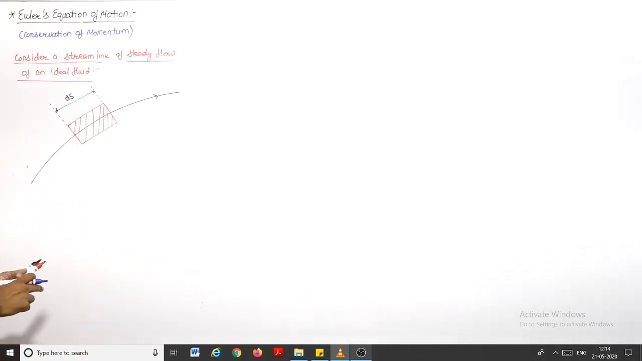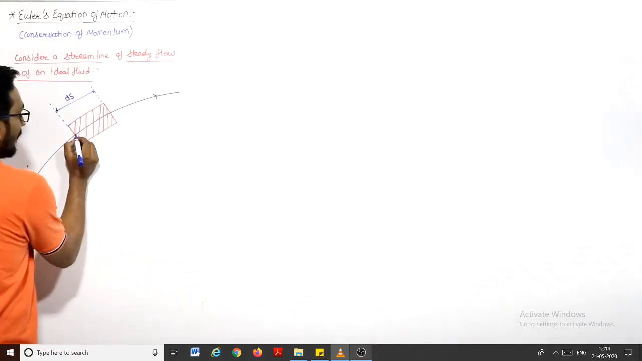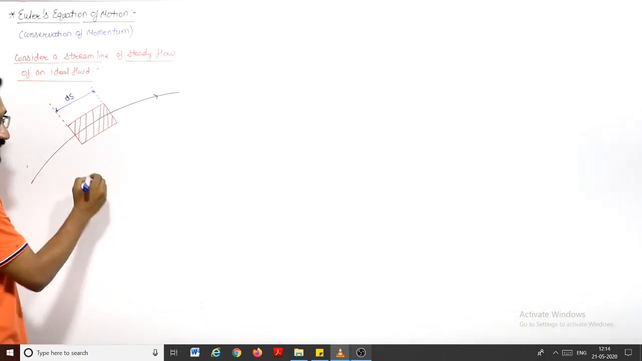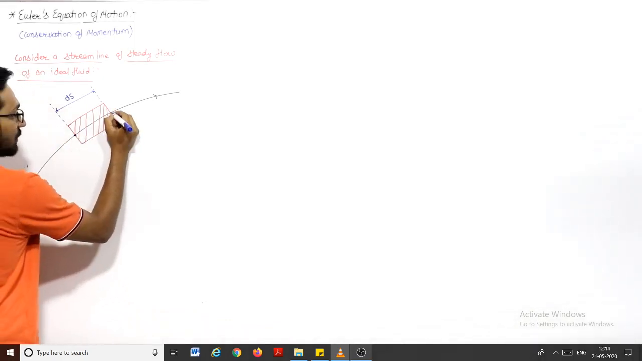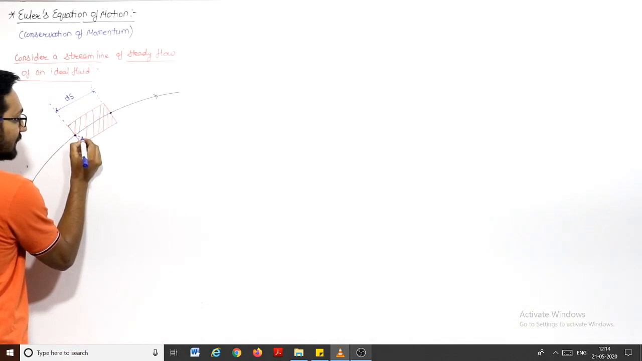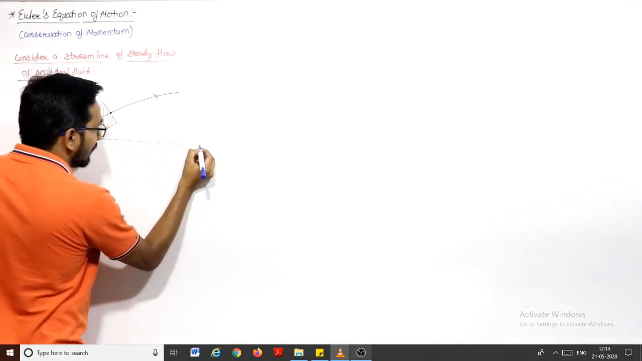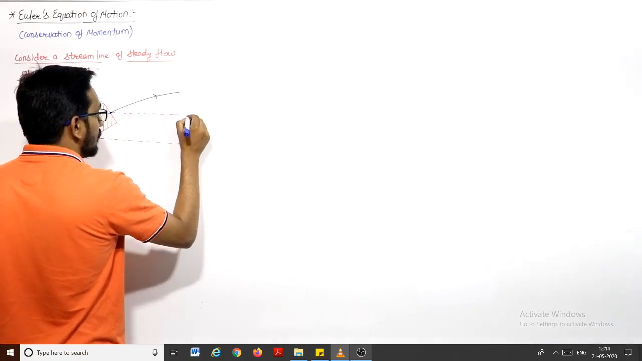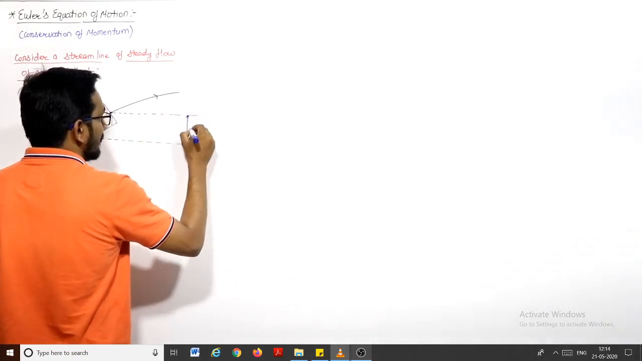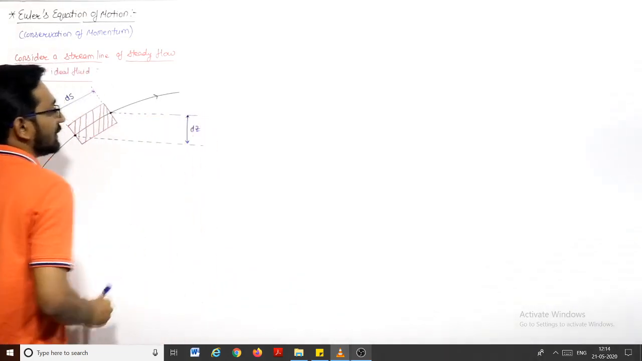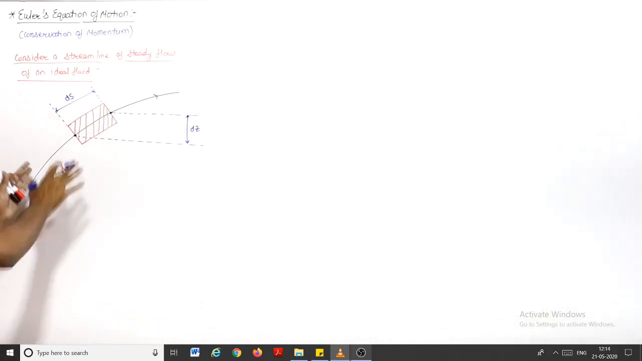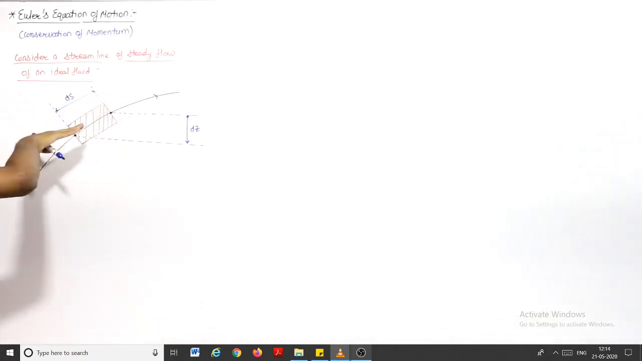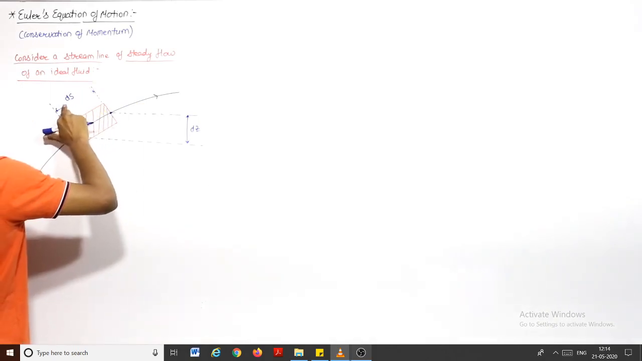I am saying that the vertical height between these 2 points, we have 2 points, one point is here, another point is here. Because this is a very small element, let us say the vertical height between these 2 points is dz. ds is this incline, this length, original length. This is the vertical height, right?